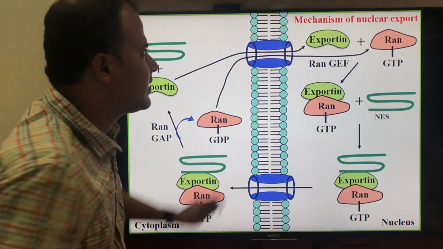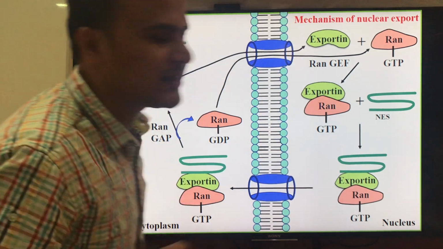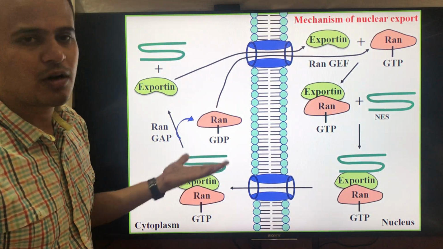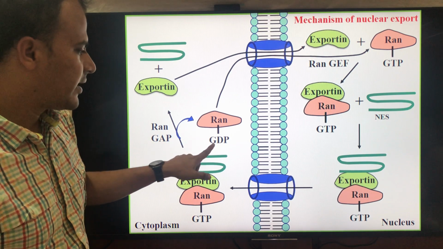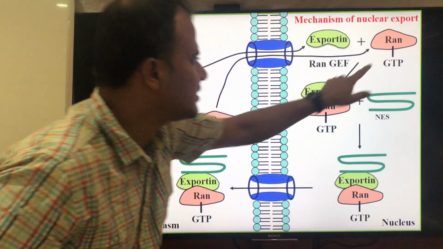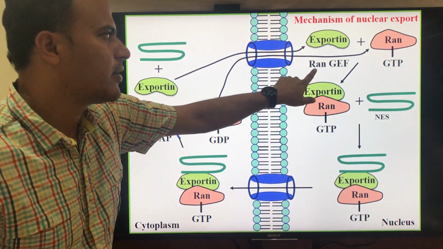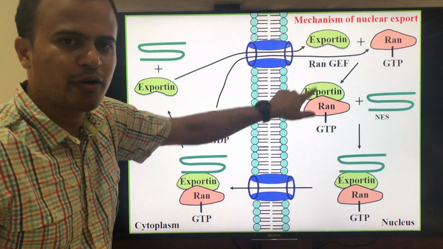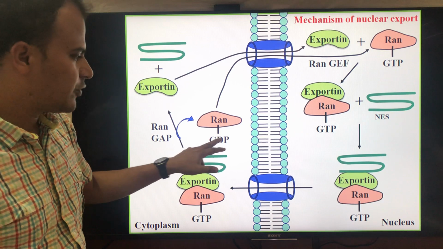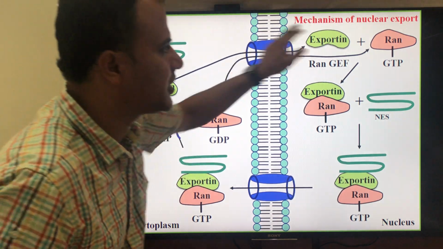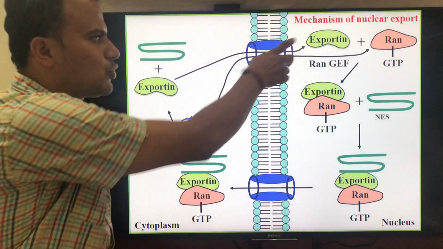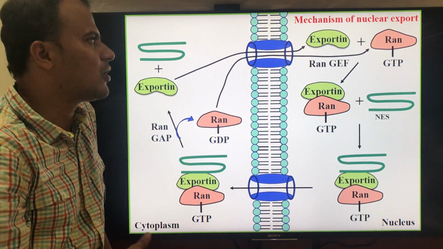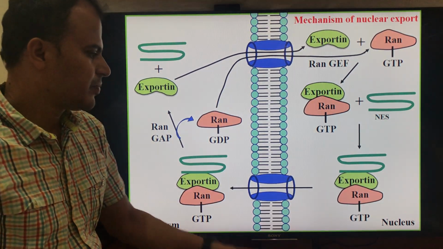Therefore, the proteins exportin and RAN GTP are ready for the next round of the cycle. As you know, RAN GDP becomes RAN GTP with the help of a protein called RAN GEF. GEF means guanine nucleotide exchange factor. Therefore, GDP has been exchanged with GTP. So these two proteins are ready for the next round of the cycle.